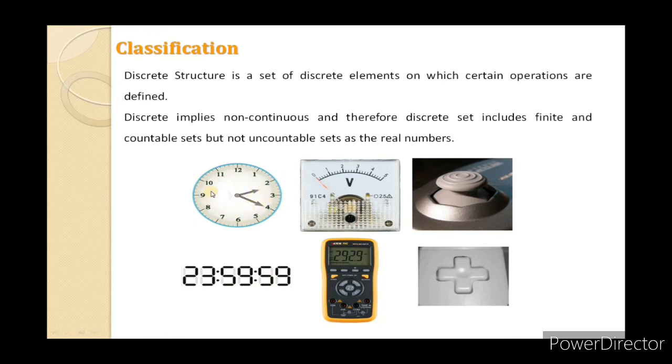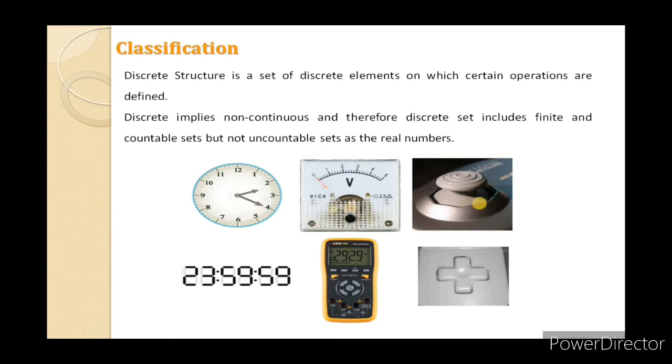In the second example, we have a voltmeter. The first is analog. We can observe an infinite number of values because it is analog. It depends on our observation, how minutely we can observe. It may be 1.11, 1.12. But in the second, we have a digital voltmeter, whose scope is only 29.29, then the next value 29.30.